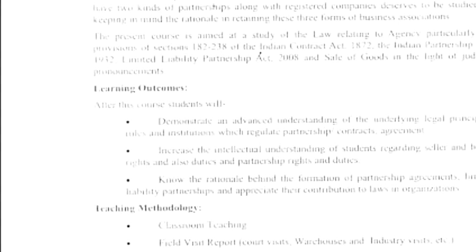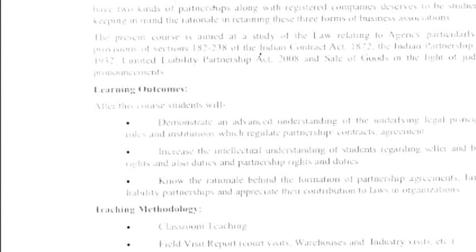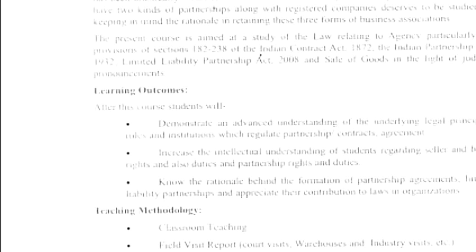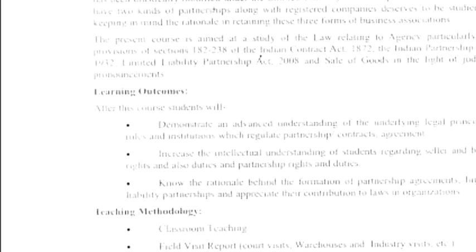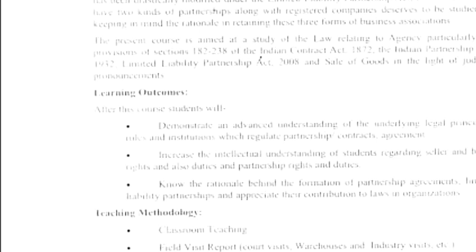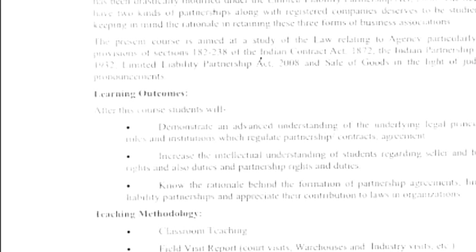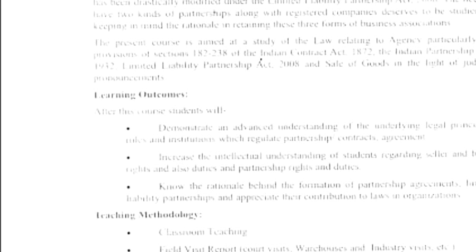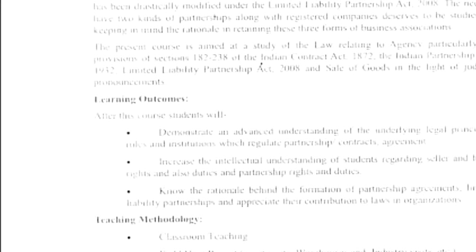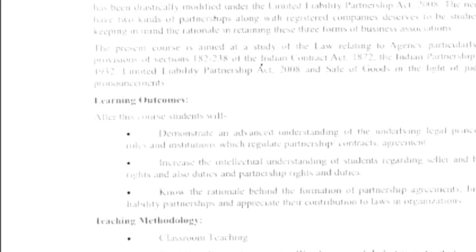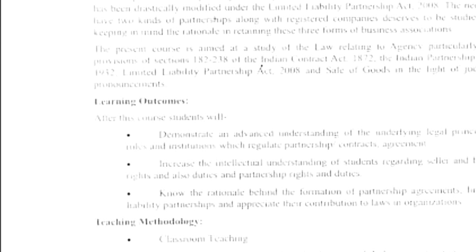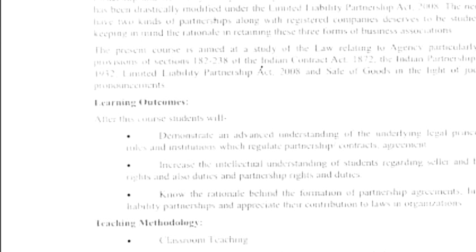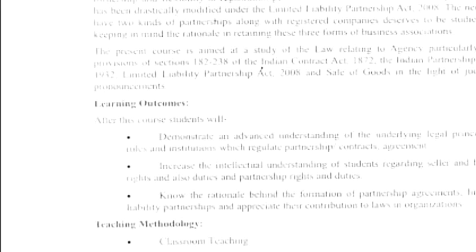So read the second para. I will come back again to the phrase to phrase or word to word interpretation, but for the time being, read it entirely. Now the next para: persons who have entered into partnership with one another are called individually partners. So two people, I earlier told you, will enter into a contract, right? And they will be called individually as partners, collectively as a firm. So focus on that: individually as partner, collectively as a firm.